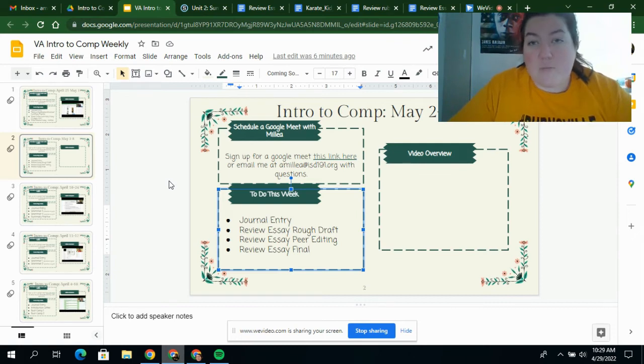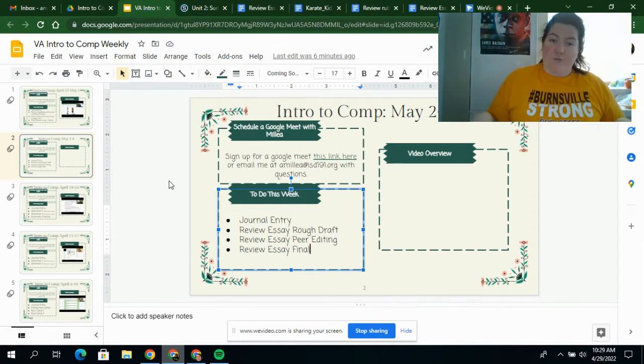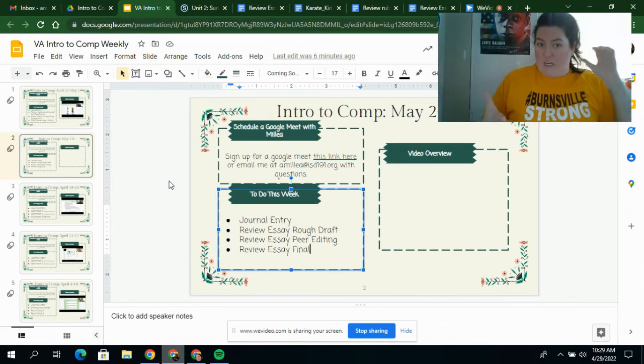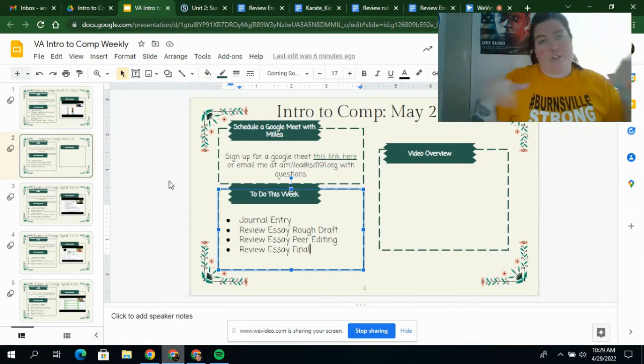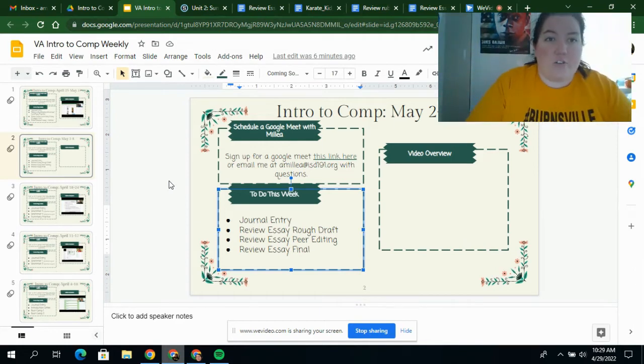You've got your review essay rough draft. So you're going to take your outline that you wrote last week and turn that into a rough draft. Once you have the rough draft written, you'll have a peer editing assignment, and then you can work on making changes and submitting your final draft.